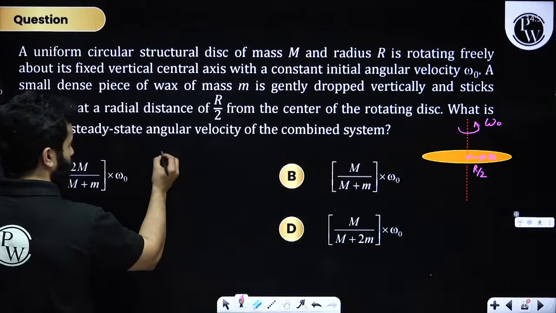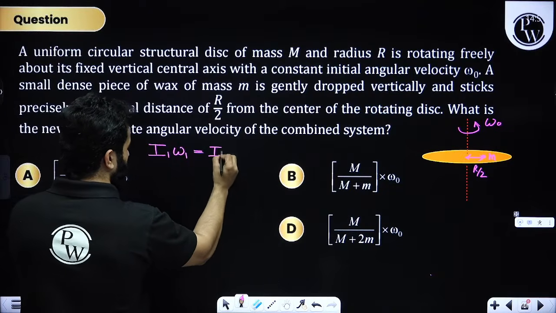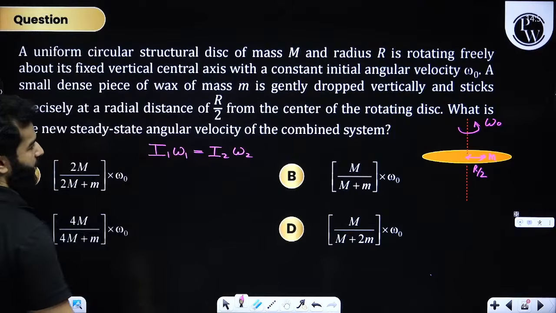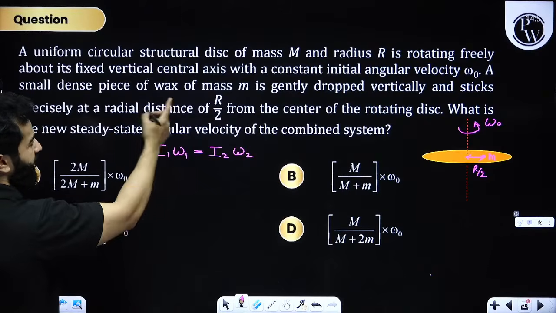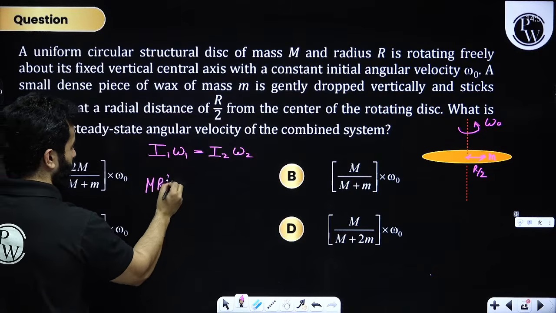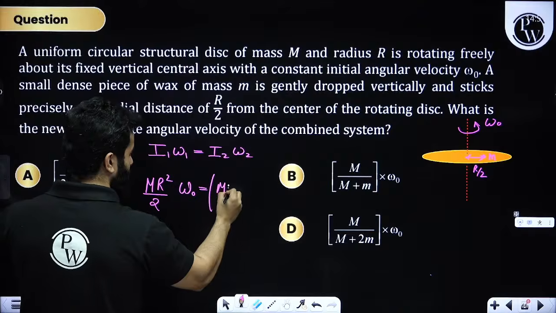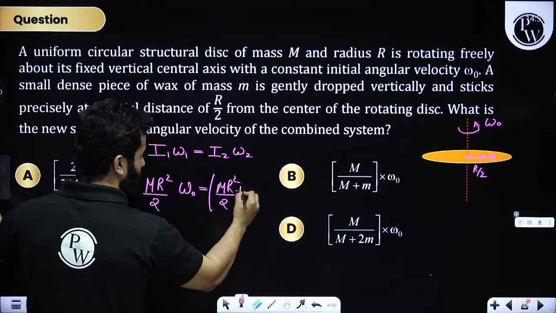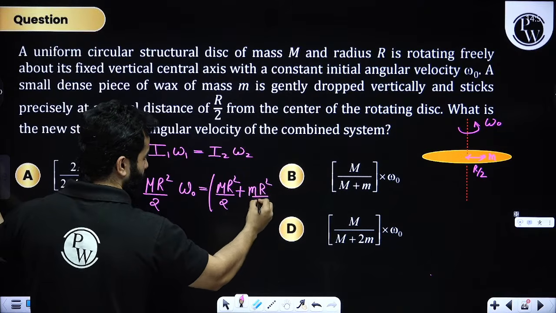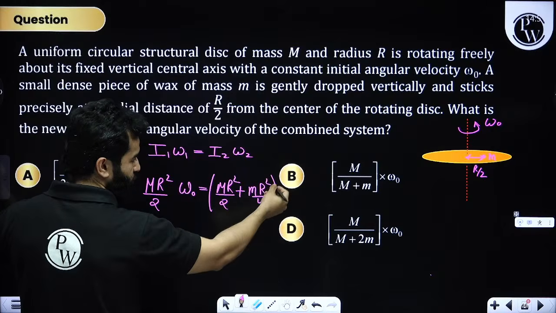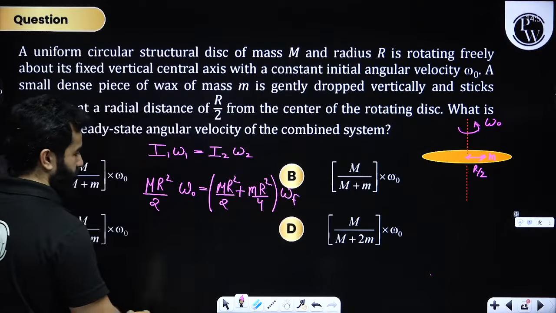No net external torque. So we are going to write I1 omega 1 is equal to I2 into omega 2. So I1 will be, my dear friends, MR square by 2, because I have got a disk, please remember, and instead of omega 1 I am going to write omega naught. When the wax sticks I am going to write MR square by 2 plus, and please remember for a particle I am going to simply use the mr square formula, so small m r square by 4, because now the distance is r by 2, so the square of r by 2 becomes r square by 4, and this is omega f. That's what I want to find out, right?